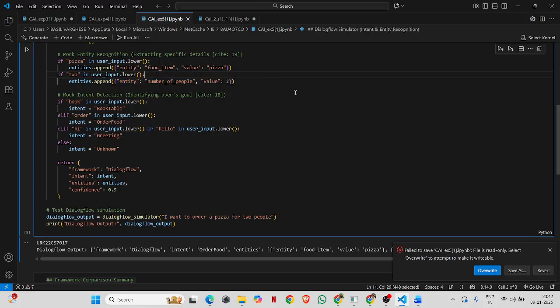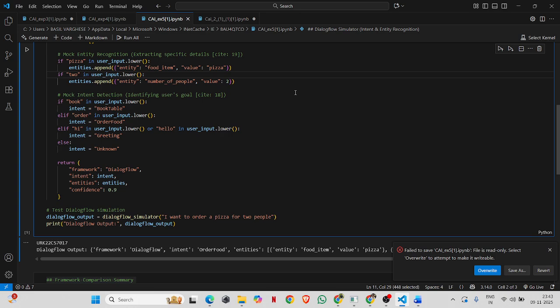Then mock intent detection. The block simulates intent detection, identifying the goal or purpose of the message. If the user says something like book, it is a book_table intent. If the message has order, it is an order_food intent. If the user greets with hi or hello, the intent is greeting.